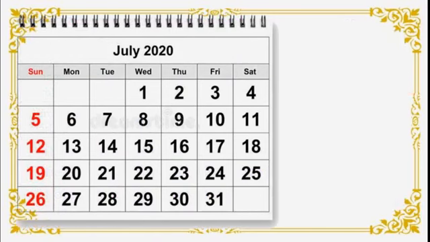Dear students, now we will move to the calendar. Okay, you are thorough about the shapes, figures, isn't it? Now we will move to the calendar. This is calendar of the month July 2020. Okay, now here also we can see different types of pattern.